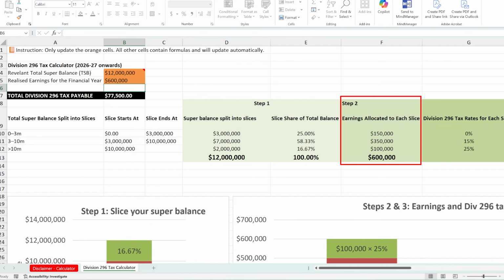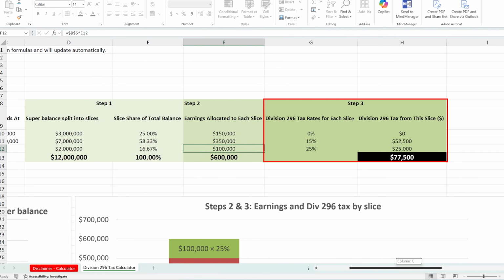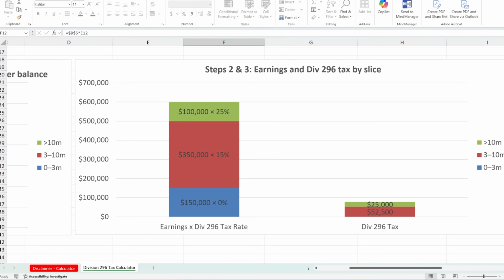Step 2 is allocating the realized earnings across those slices using those percentages. So for example, 16.67% of the $600,000 is $100,000, and it sits in the top slice above $10 million. Step 3 is applying the Division 296 tax rates to the earnings in each slice and adding them up to get the total tax payable. Again, this chart updates automatically as you change the numbers, giving you an intuitive feel for how the logic works.